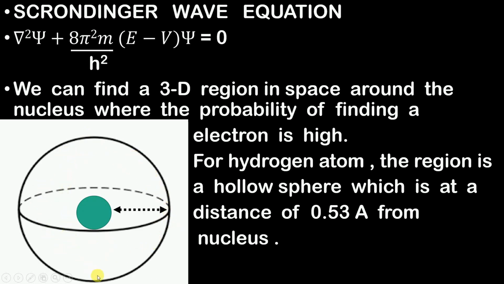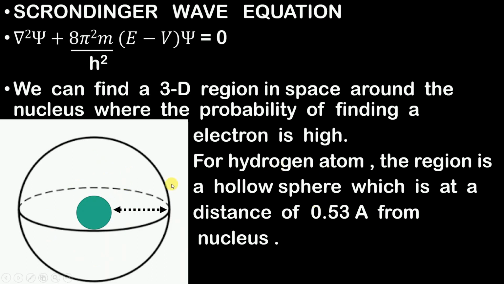So he said that at a distance of 0.53 angstrom from the nucleus there is a sphere, and somewhere on that sphere there is an electron. This was found out by Schrodinger with the help of his wave equation. You don't need to study this wave equation in depth because it is not in your portion. With the help of this wave equation we can find different shapes around the nucleus where we can find an electron.